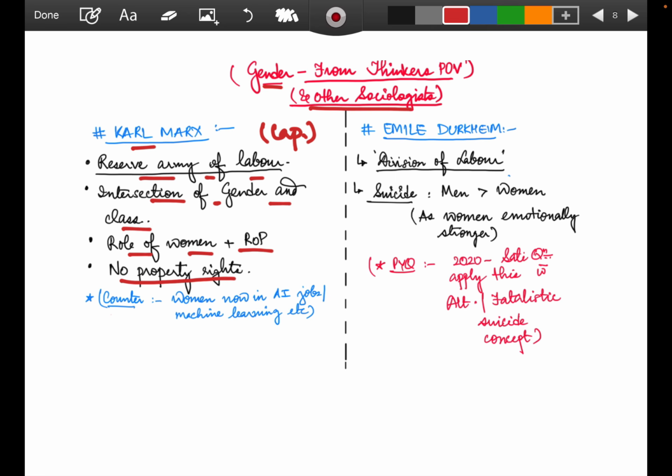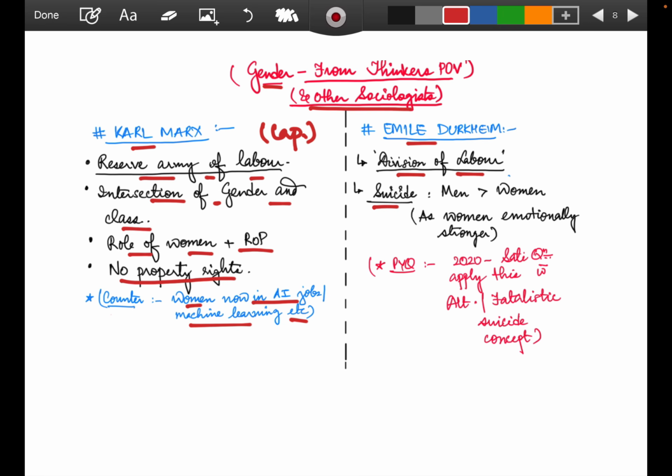But the counter argument is the example right now of women in AI jobs, machine learning, etc. So no longer can women be seen as only a reserve army of labor. Yes, in certain sections, manufacturing and all, it is definitely being seen, but again a way ahead has come up and people have come out of their homes and are getting involved, and capitalists are also taking women in their job participation.